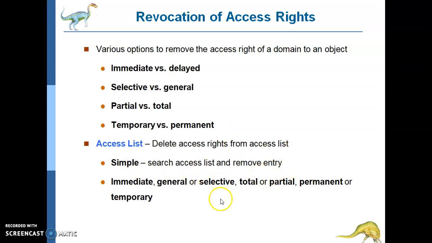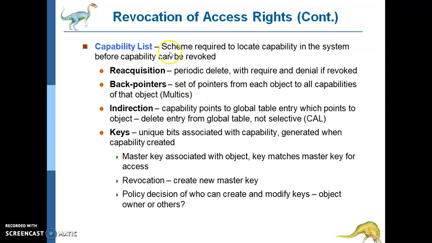What do you mean by revocation of SS rights? It is reacquisition, back pointers, indirection, keys. The capability list is a scheme which requires locating the capability in the system before the capability can be revoked. Reacquisition is periodic deletion of capabilities, with denial if it has been revoked.